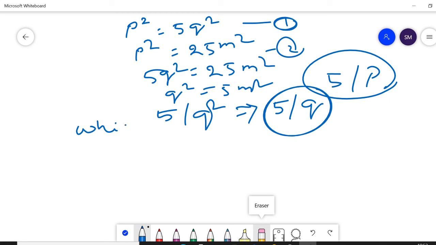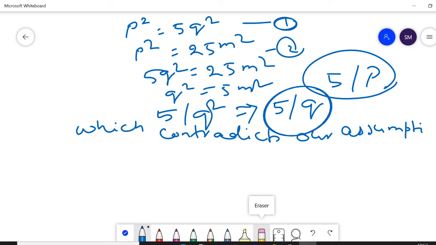Which contradicts our assumption. What did we assume? That root 5 is a rational number which can be represented in p by q form, where p and q are both in simplest form and do not have a common factor.